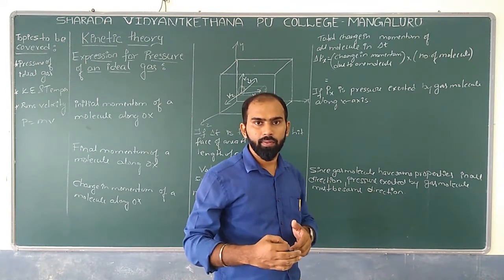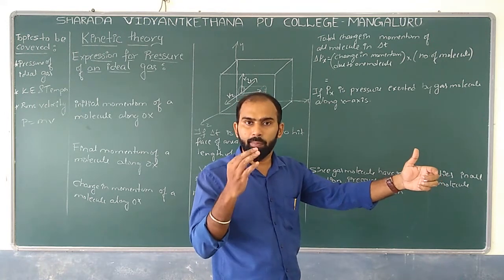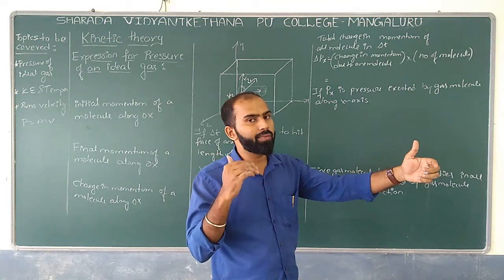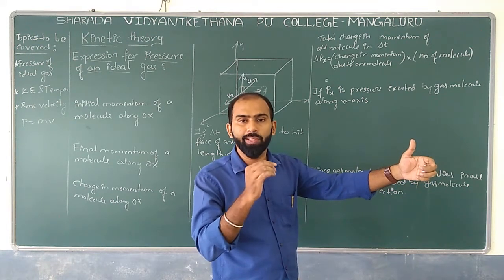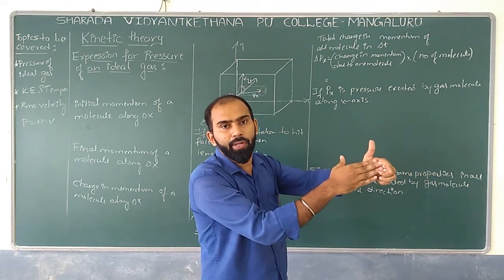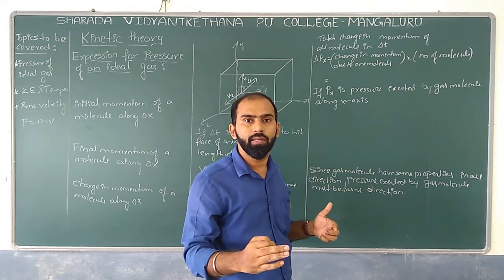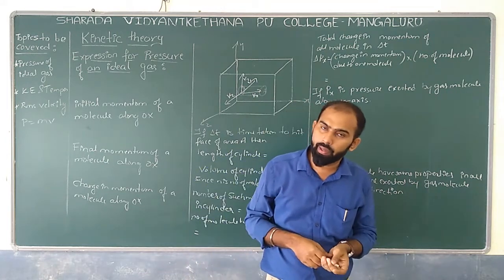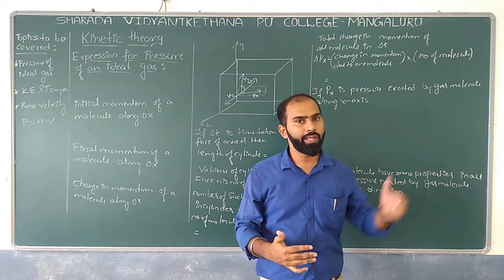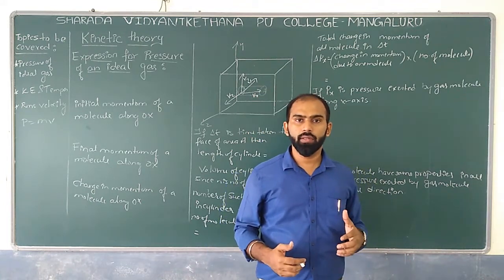If a particle of some mass is moving with some velocity, and after hitting the wall it bounces back with the same velocity, then we say the collision is elastic. If its velocity does not change after striking the wall, the collision is elastic.